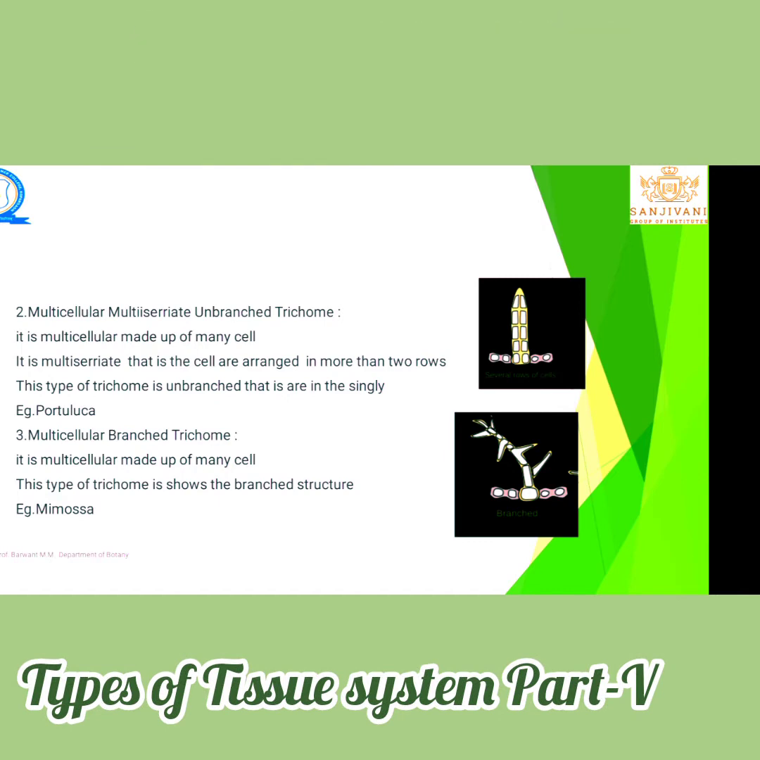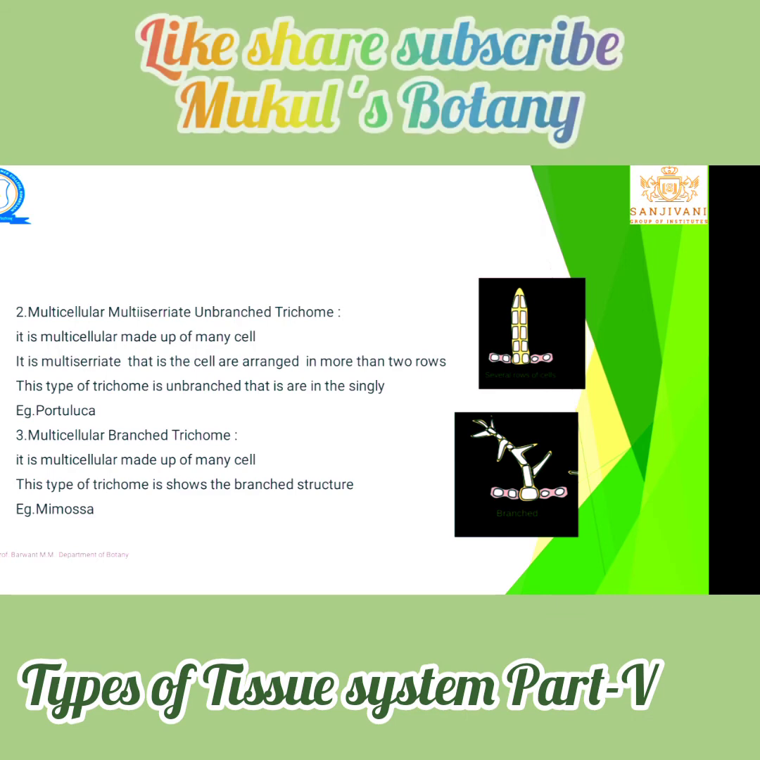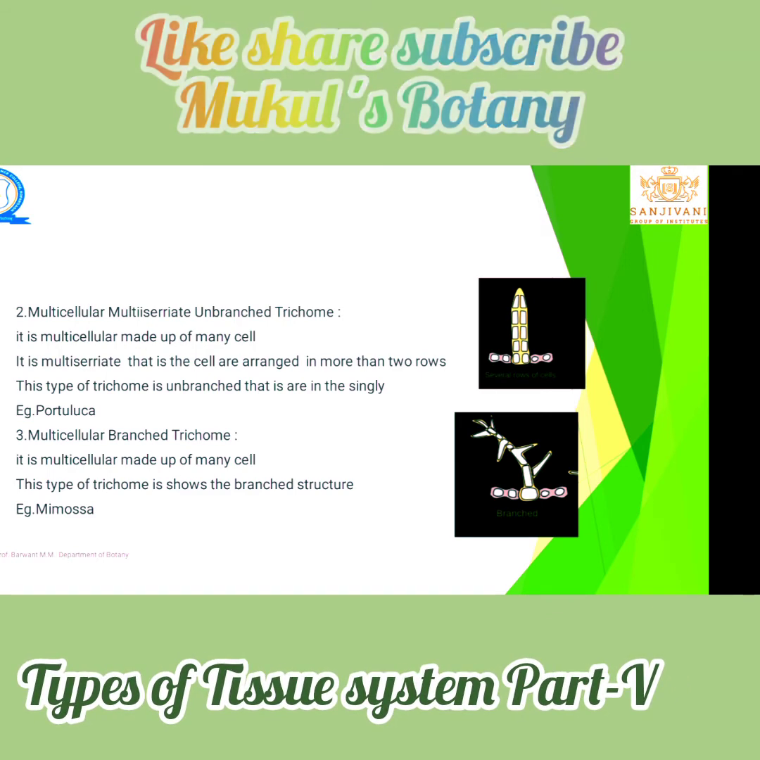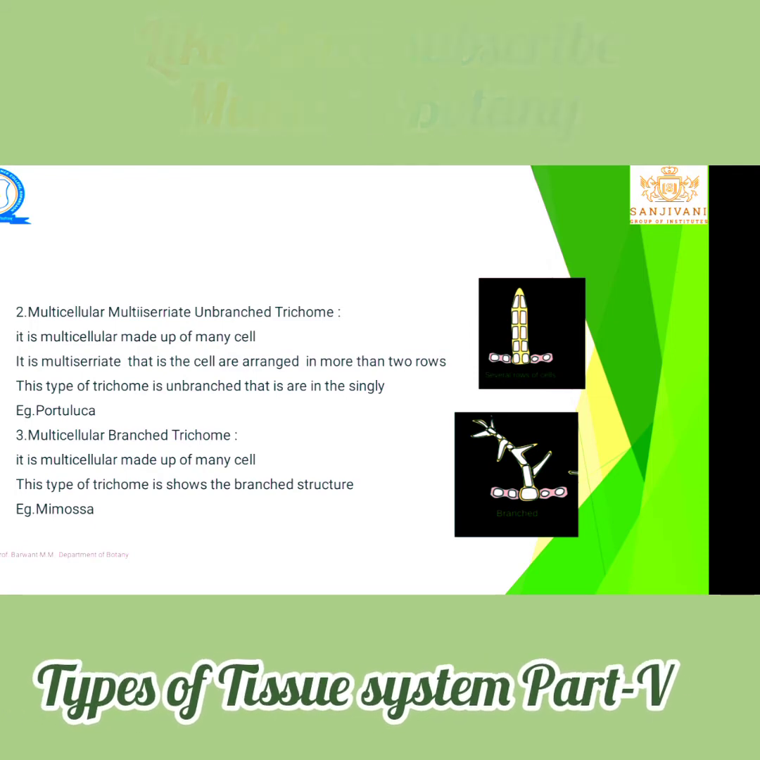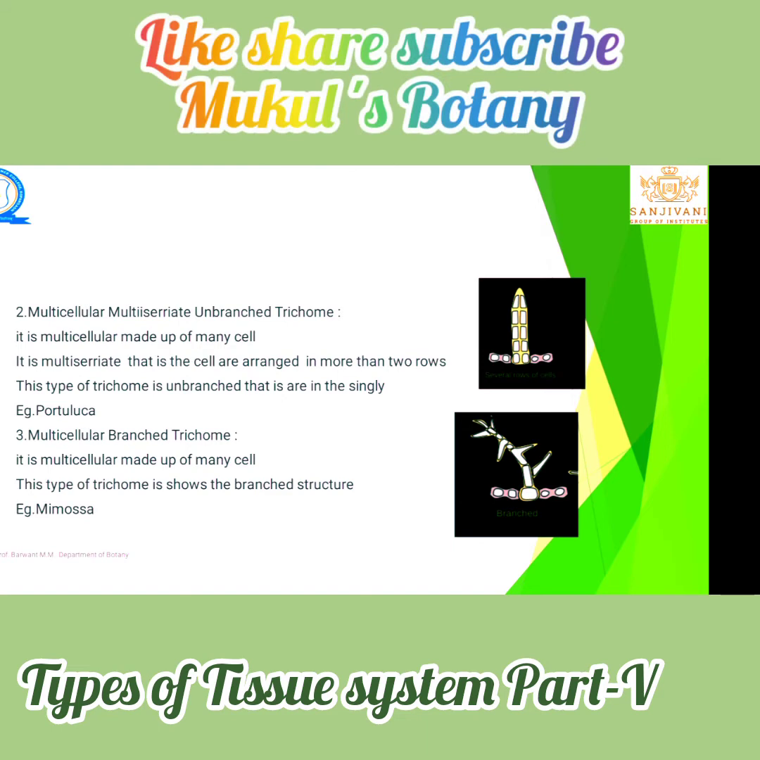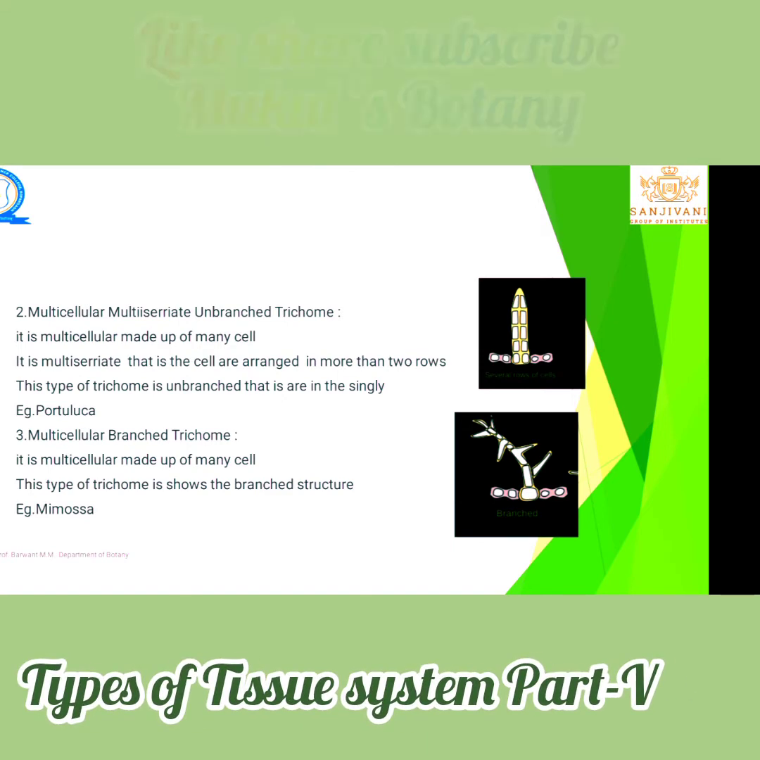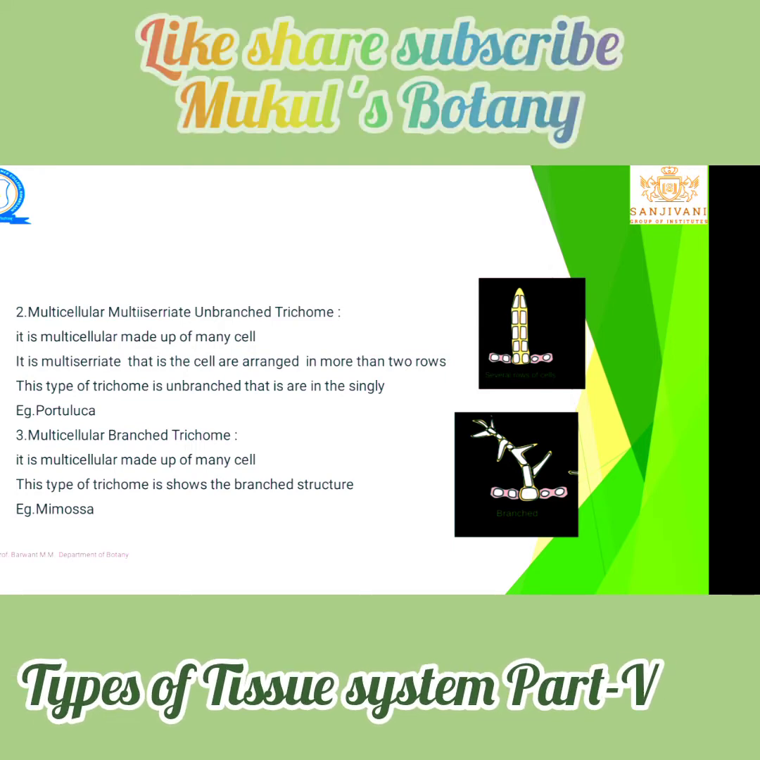That means two rows of cells are present, but they are multicellular in nature. That is known as multicellular multiseriate. Then the third type, multicellular branched. That trichome is made up of many cells and has a branching structure. That is known as multicellular branched.